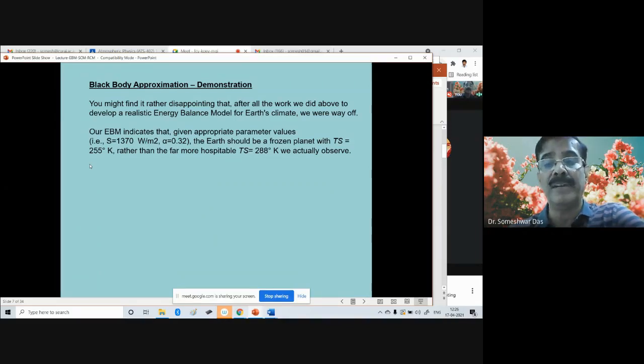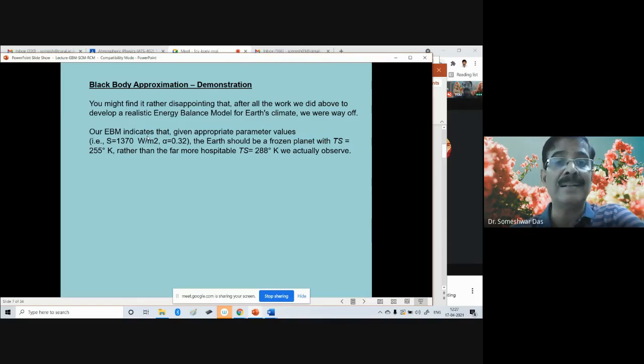So what went wrong? Because we have tried to estimate this temperature of the Earth's surface based upon our knowledge of physics, the balance between the incoming and outgoing radiation. We considered whatever is incoming radiation from the sun and whatever is outgoing based upon the radiation law, considering the Earth to be a black body.